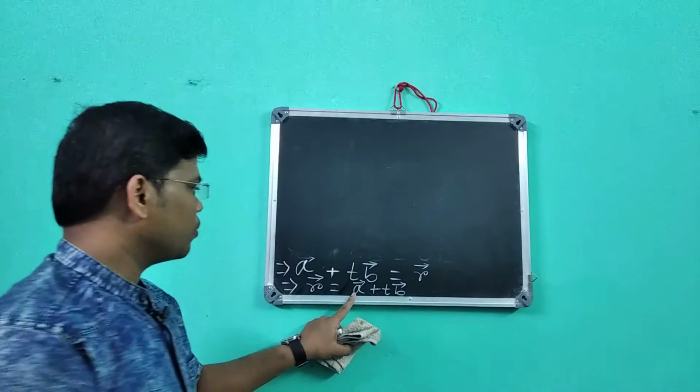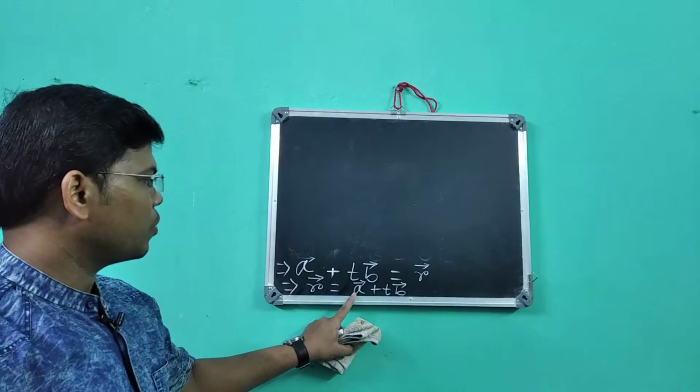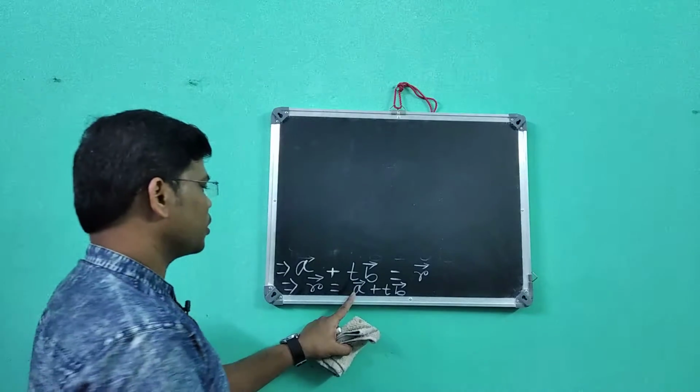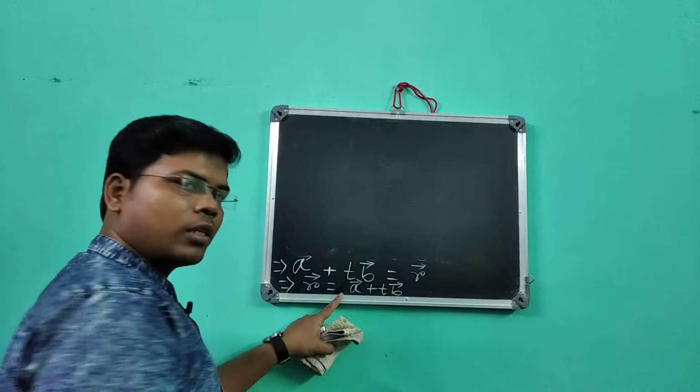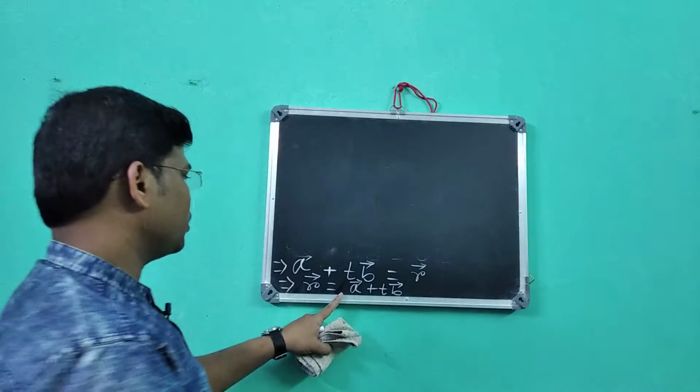Now I will convert that vector form of this straight line to geometrical form, meaning we want to find the equation of this straight line in coordinate geometry.